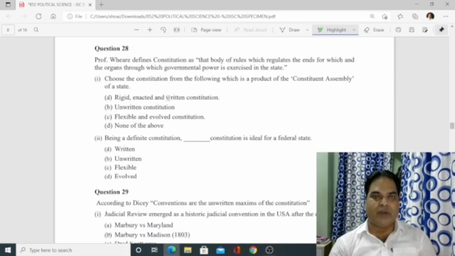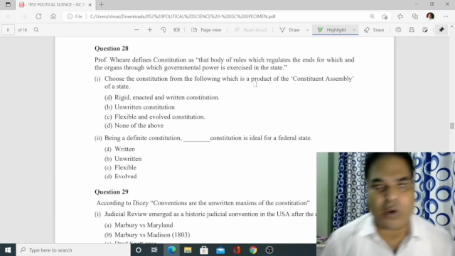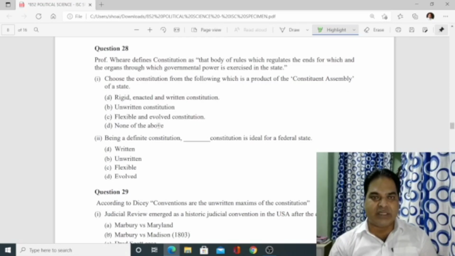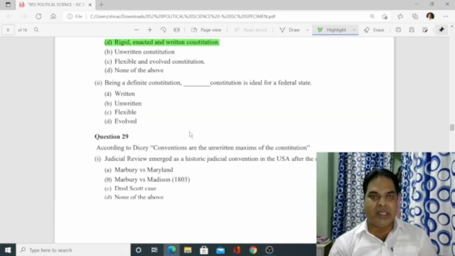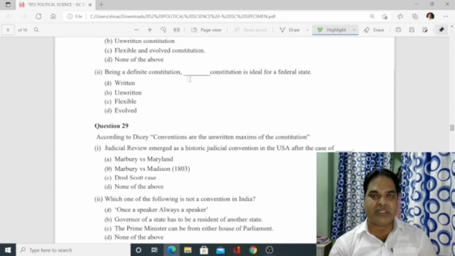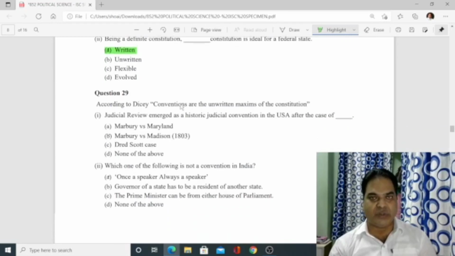Number 28. Professor Ware defines constitution as that body of rules which regulates the ends for which, and the organs through which, government power is exercised in the state. So accordingly, choose the constitution from the following which is the product of the constituent assembly of the state. So which one is the product? Enacted and written. Number two, being a definite constitution, dash constitution is ideal for a federal state. Answer is written. Written constitution is ideal.